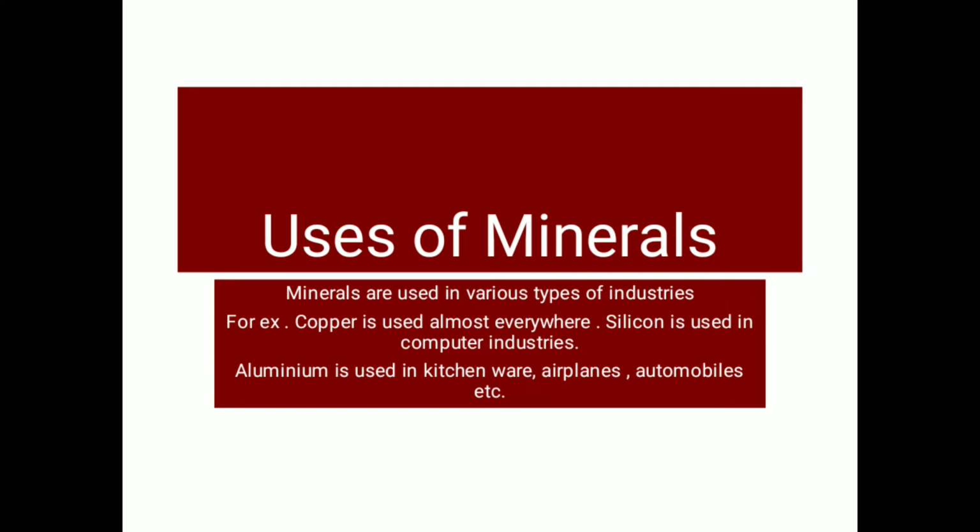Aluminum is also used in many things. If you talk about the different minerals, copper is used in so many things. Silicon is used in the computer industry. Aluminum is used in kitchens, buildings, bottles, and so many things, aeroplanes, automobiles. So there are several uses of minerals, and that is why all these minerals are a great resource for our country.